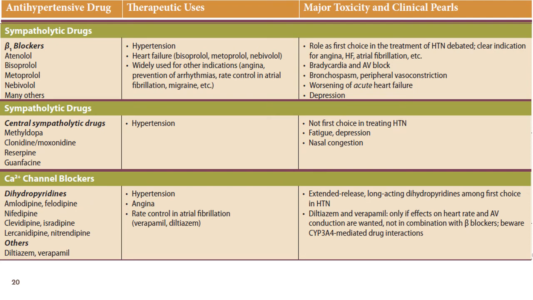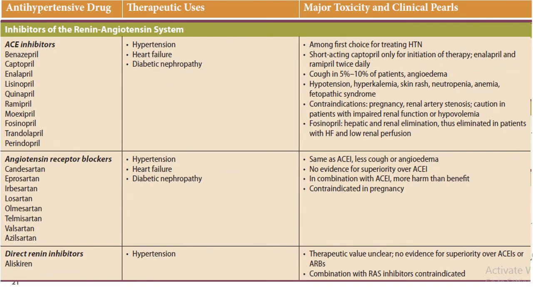The calcium channel blockers, they are preferred in patients of hypertension with angina and in patients who are having increased heart rate like atrial fibrillation, where verapamil and diltiazem are preferred. The ACE inhibitors are drugs of choice for treatment of hypertension. These drugs are more so prescribed in patients along with heart failure and diabetic nephropathy.